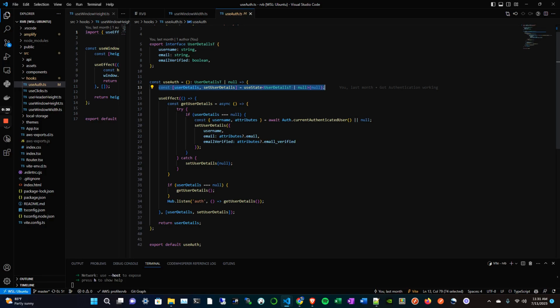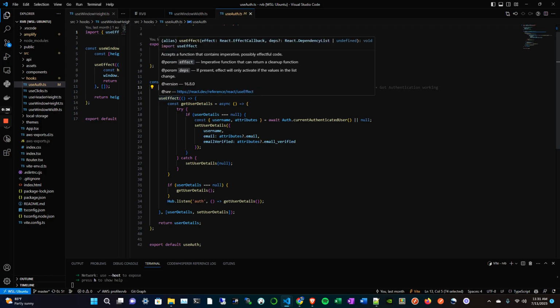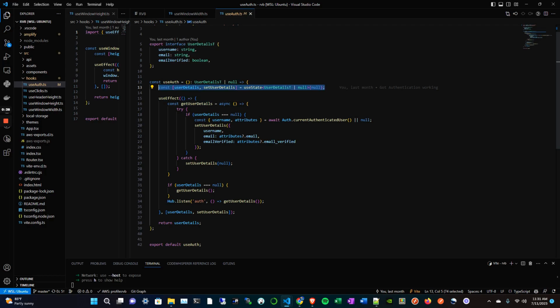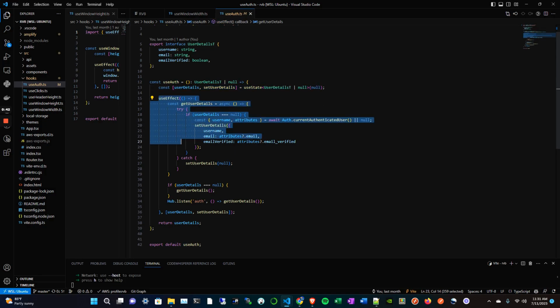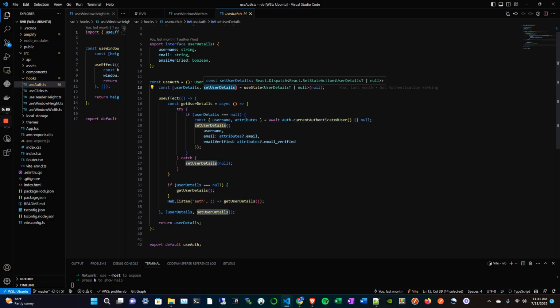Well, no, we'll do some different things with some of our other hooks, but this is what 95% of your hooks will look like. Basically, you're just going to set some state variable, and then you're going to use this useEffect hook to listen to some sort of state change in your application, and then you're going to set this new state variable accordingly.